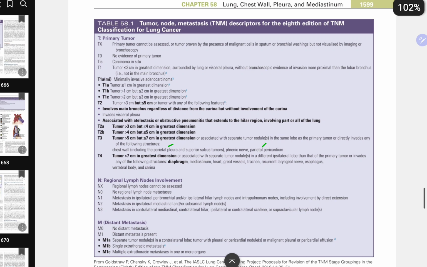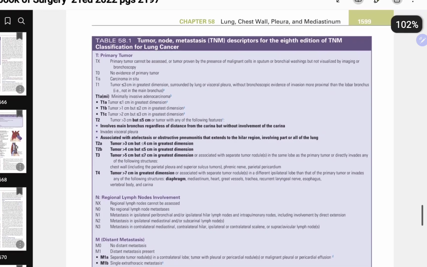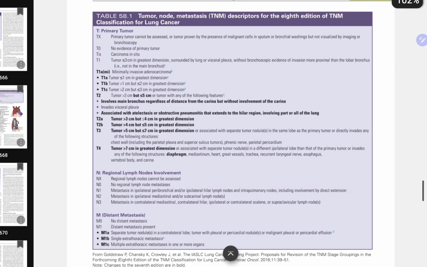If it involves diaphragm, then it is T4. Or it is more than 7 cm in the greatest dimension, or with a separate tumor nodule in a different ipsilateral lobe. See, here there is a tumor in one lobe, there is a tumor in another lobe, then it is T4. But if the separate tumor nodule is in the same lobe, then it is T3.